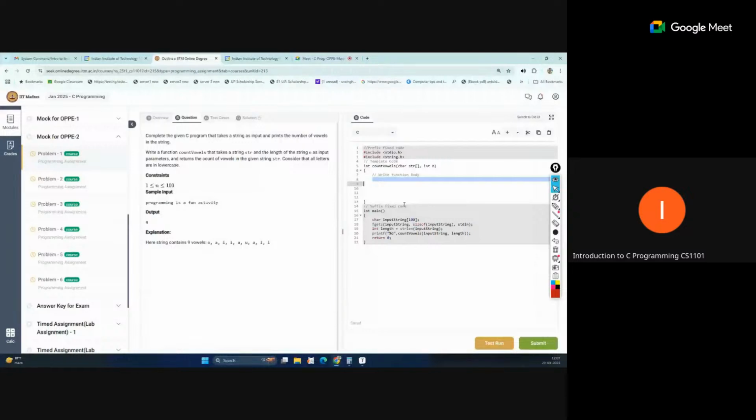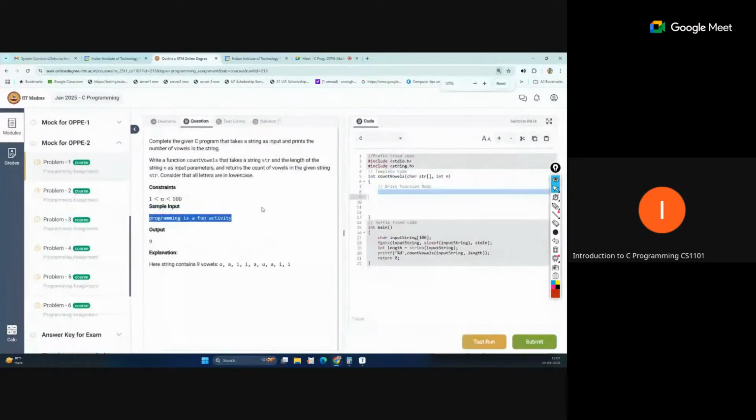Okay, so input we are getting is this type of string. Let's increase the font. The string is provided by the main function. You can see the function is reading the string, and the length is also calculated, and then everything is provided to the function: the input string and length. These are passed as parameters, and you need to use these variables, str and n, in the function.